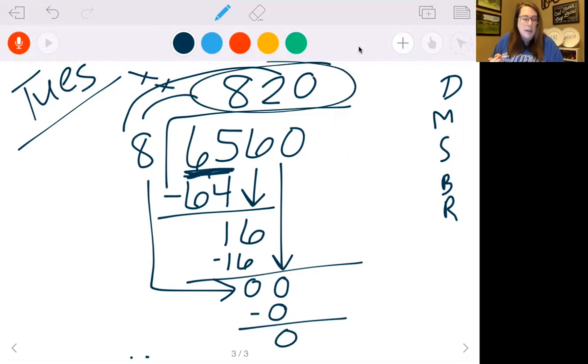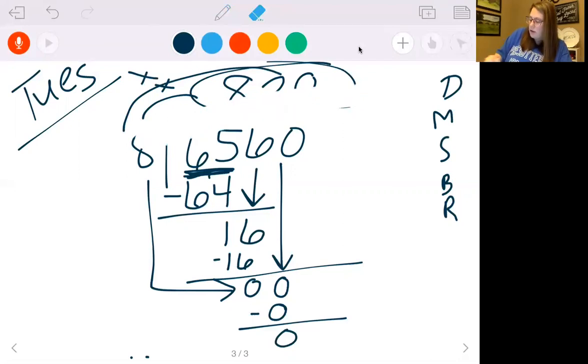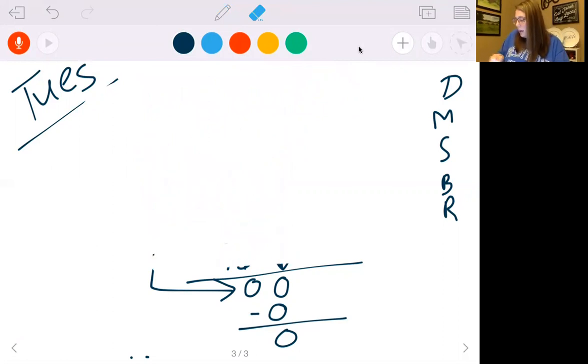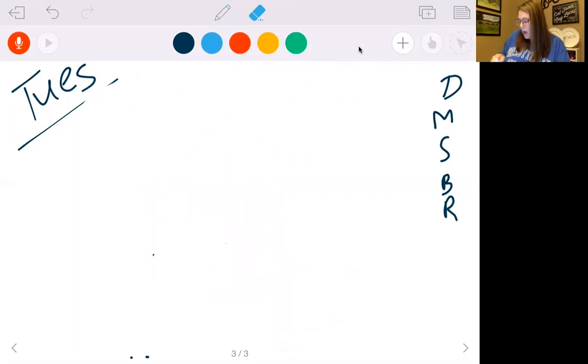So that's an example of a longer one that you'll get. You do not have a remainder here, so please don't put remainder 0 because you don't have to. Let's do another one. This is really what we're going to just be doing for the rest of the week. A lot of division. Let's do 2,242